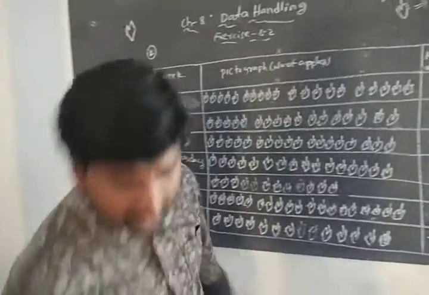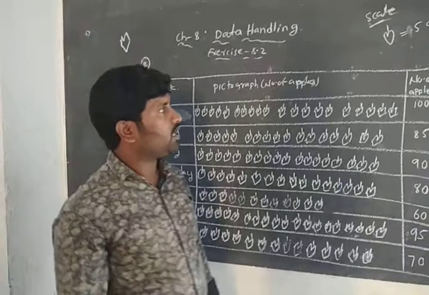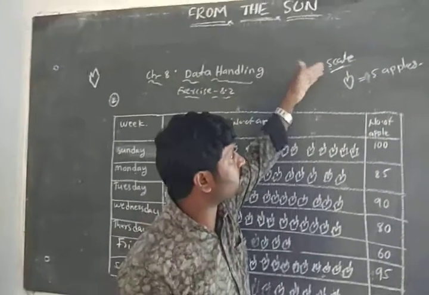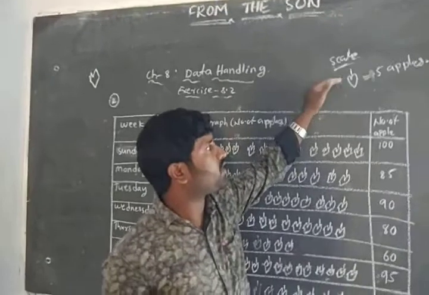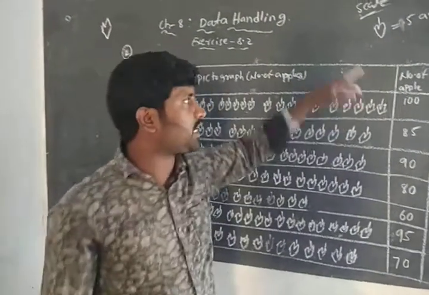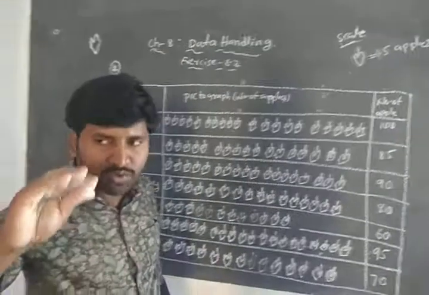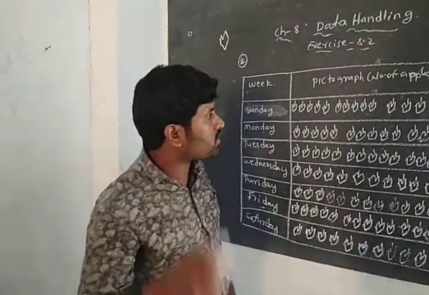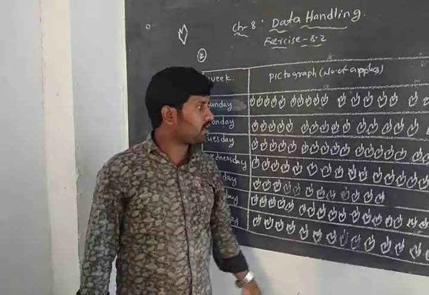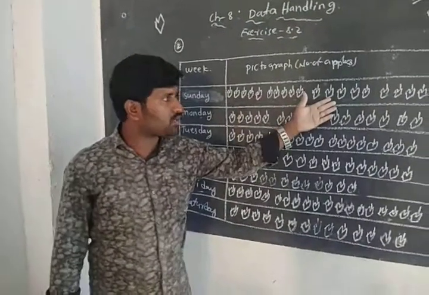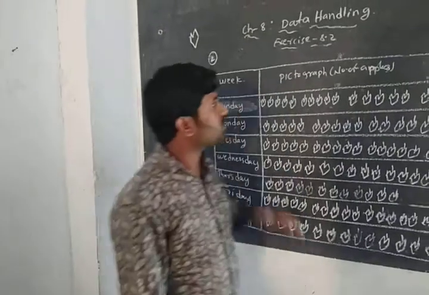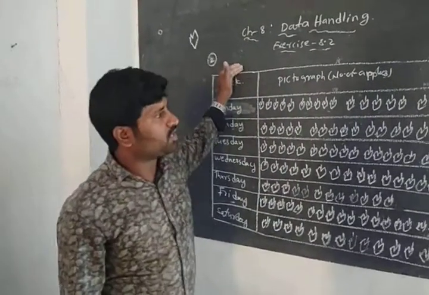So like this we can draw the pictograph. Actually the scale is given in the data only: one symbol represents 5 apples. So that's why I have taken it like this. If you want to change the scale, say one symbol represents 10 apples, then you will not get it like this; there will be more symbols and half symbols to draw. Okay, students, so this is the required solution for the question.